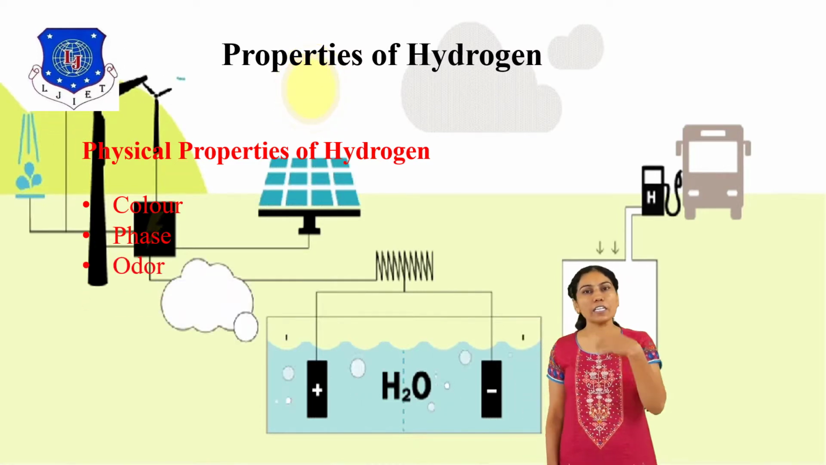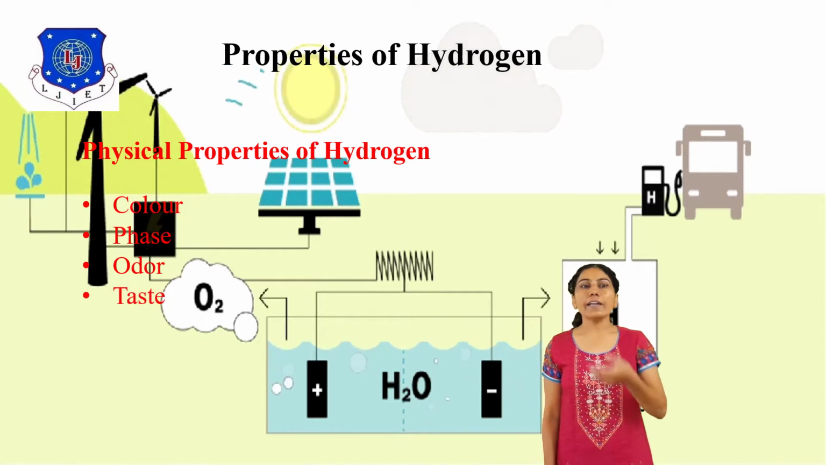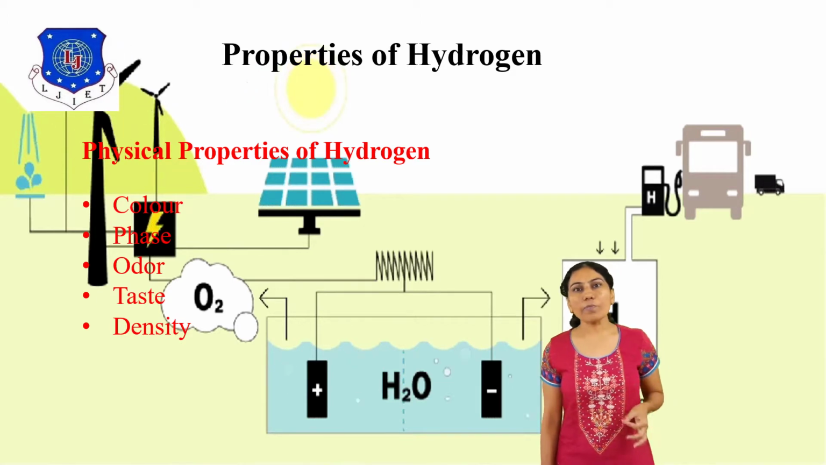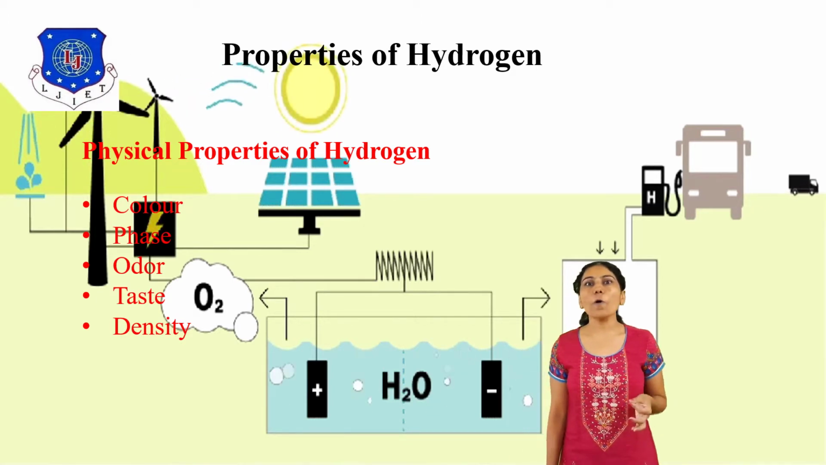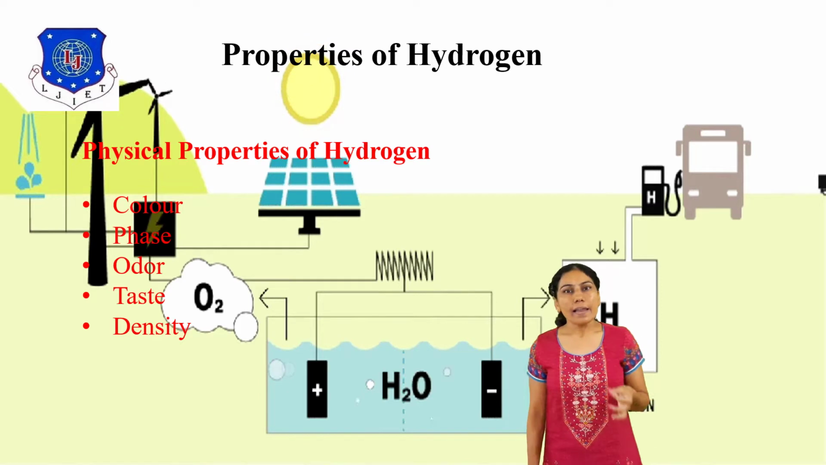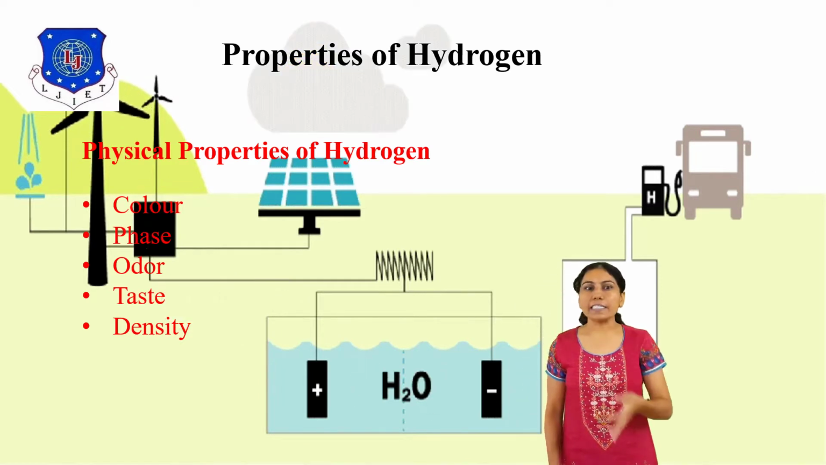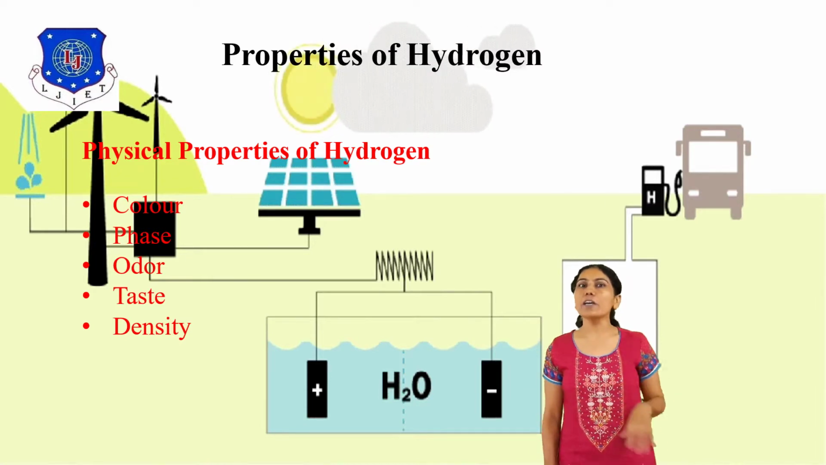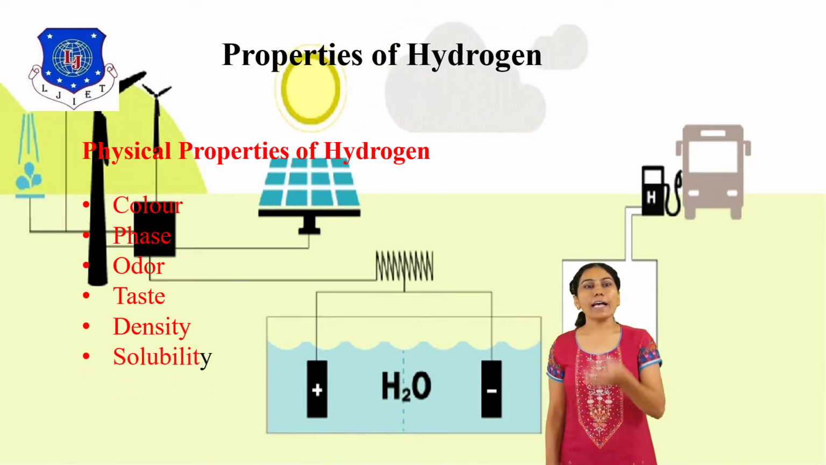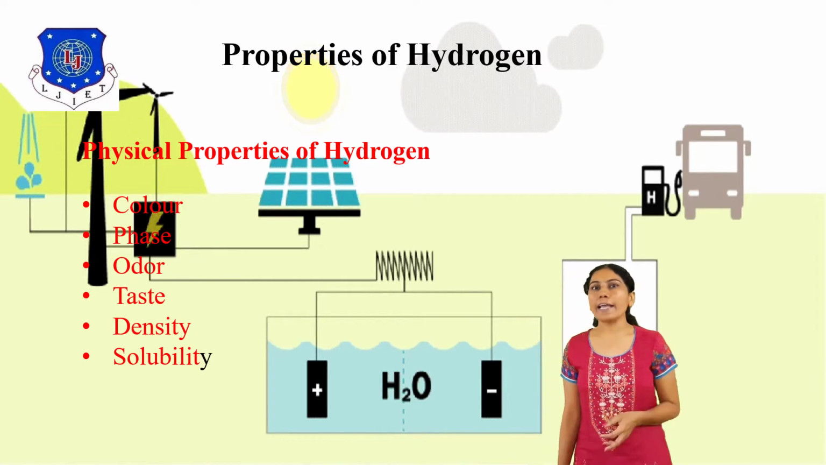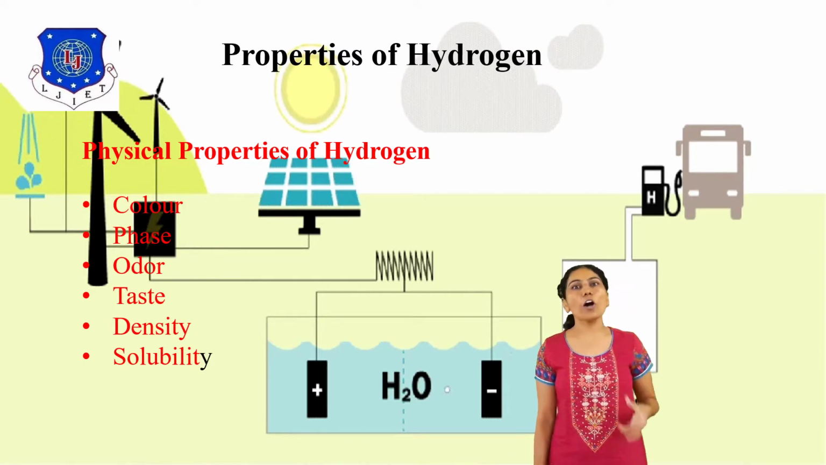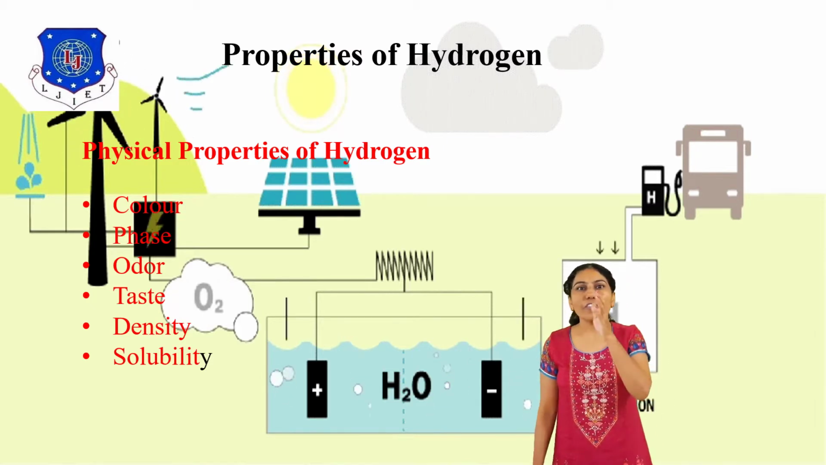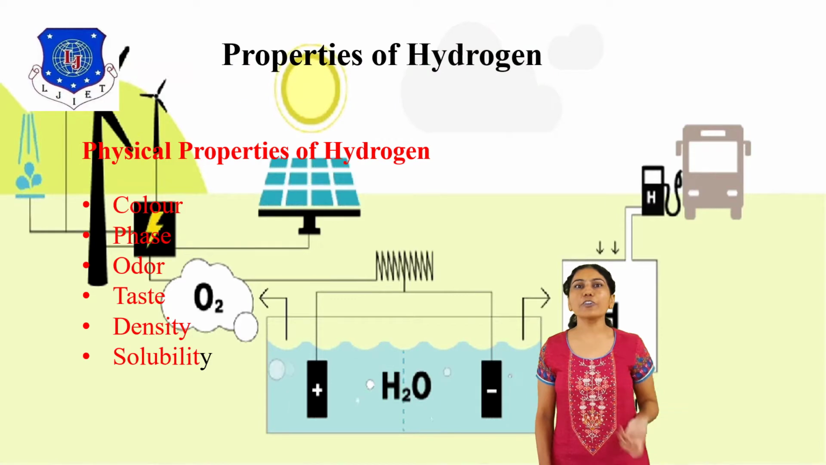Also the odor: it is an odorless gas, and a tasteless gas. Then the density of this gas is 0.089 gram per liter, which is the lowest among all gases. Density means mass per unit volume. And the last is solubility: it is slightly soluble in water, alcohol, and other common liquids. These are the physical properties of hydrogen.